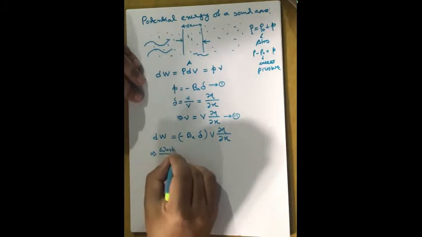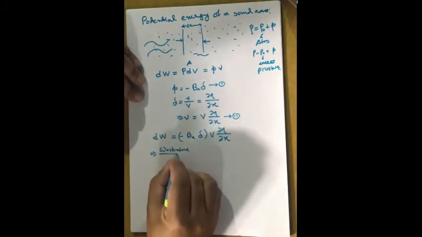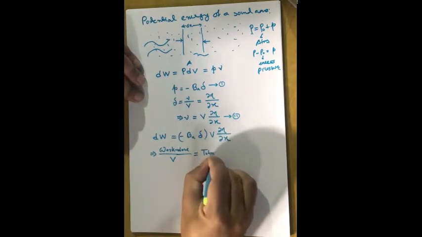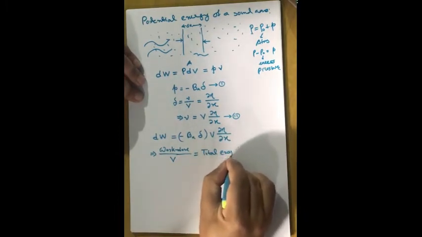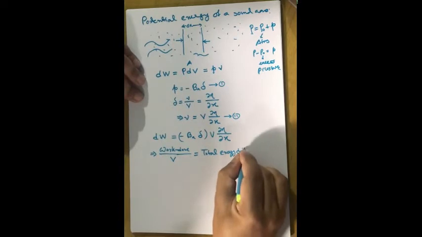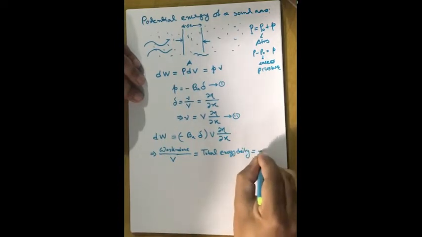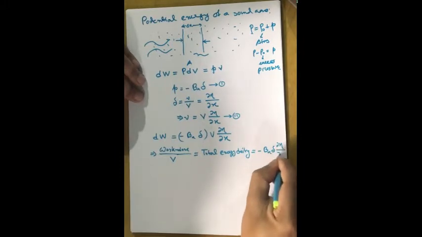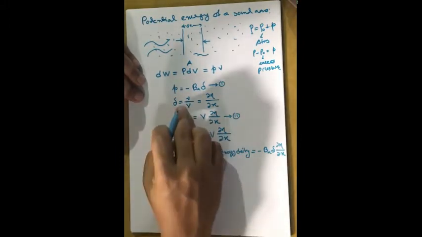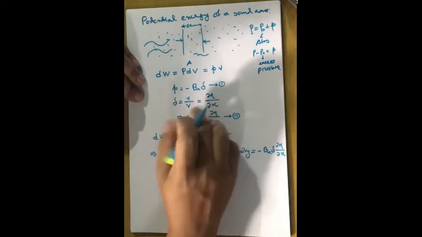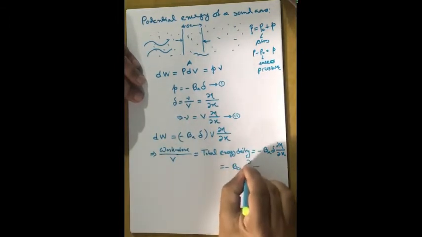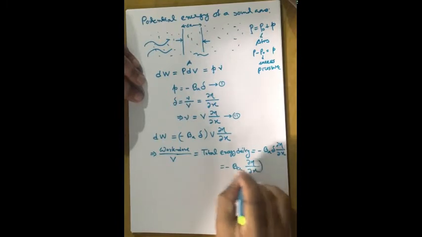Work done per unit volume, capital V, is equal to the total energy density. We can write it as minus B_A delta del eta by del x. And delta we have already defined as del eta by del x. Therefore, we can write B_A (del eta by del x) whole squared.